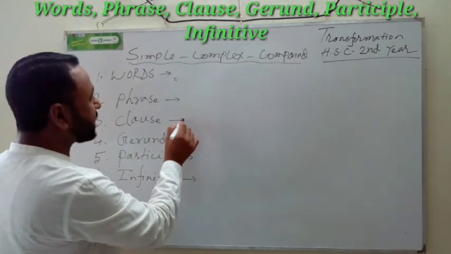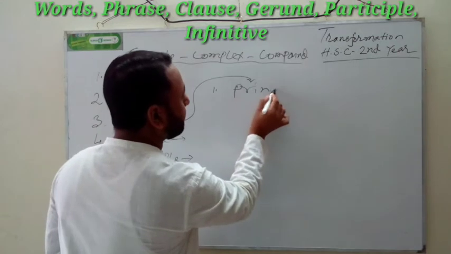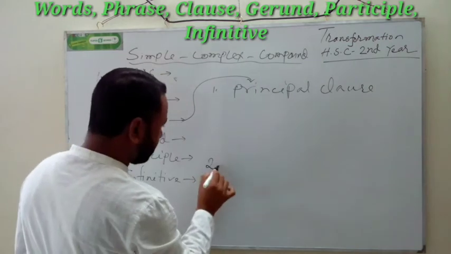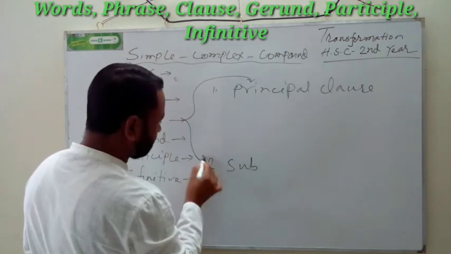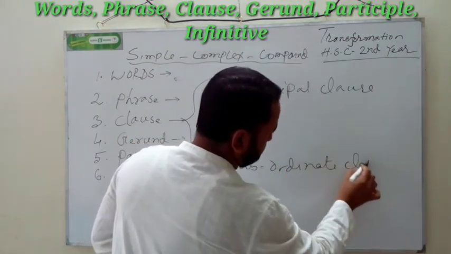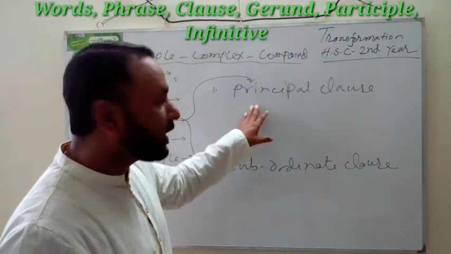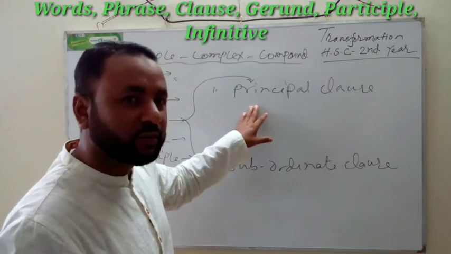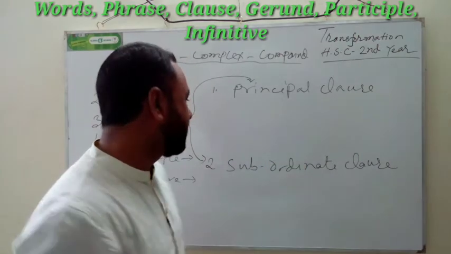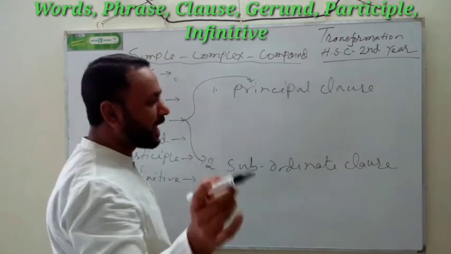Okay, clause. We are talking about clauses. One is principal, another is subordinate clause. My dear students, you know the principal clause has another name also. What is it called? Independent clause. And the subordinate clause is the dependent clause. Here I am going to give you an example.